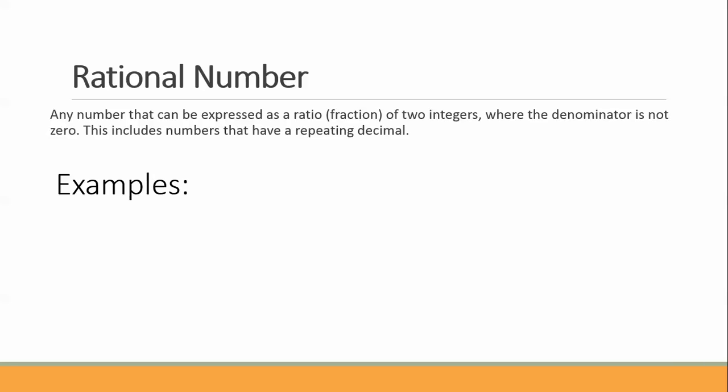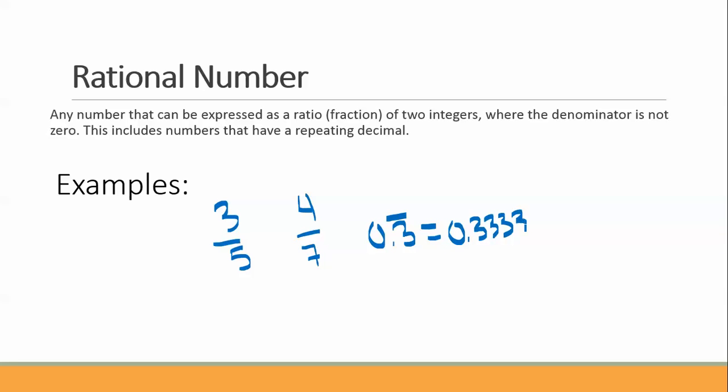So for example, 3/5, 4/7, 0.3 repeating. That repeating bar tells us that it actually is the same thing as saying 0.3333, and the 3's just go on forever.